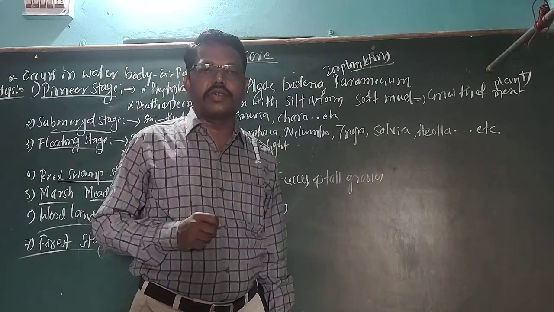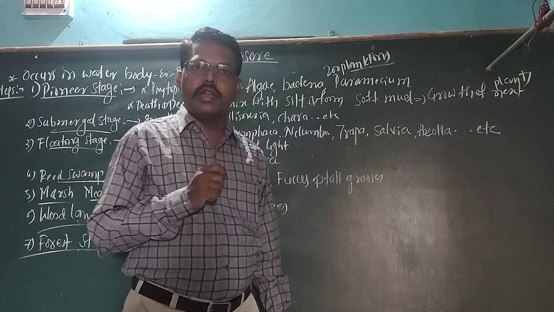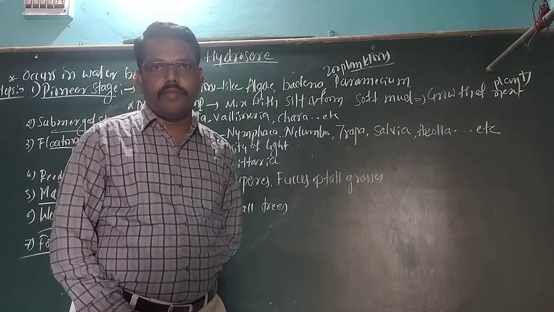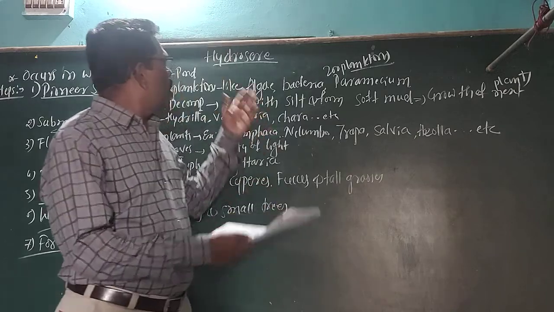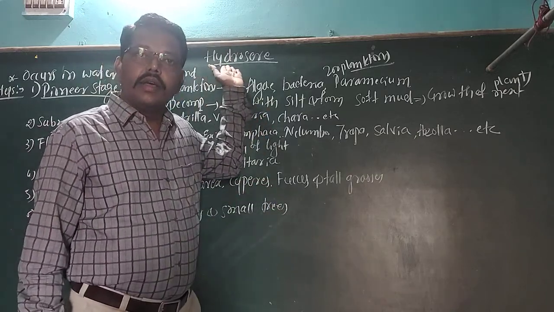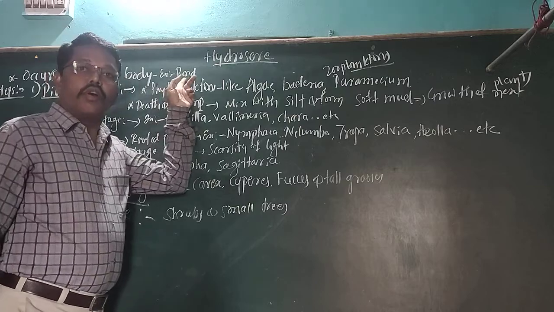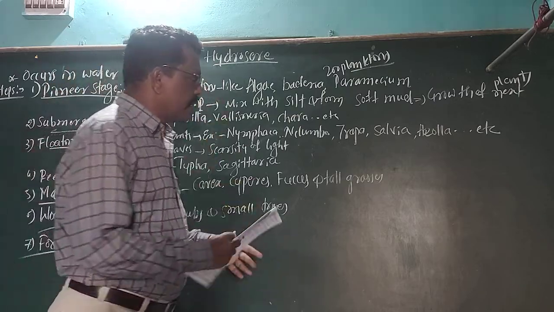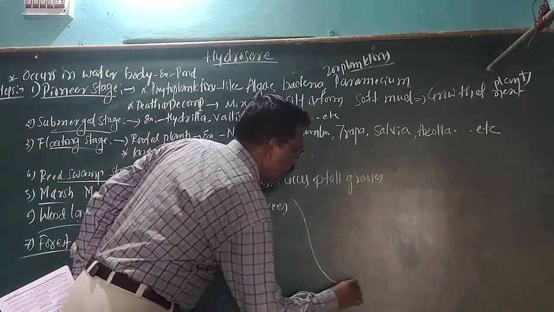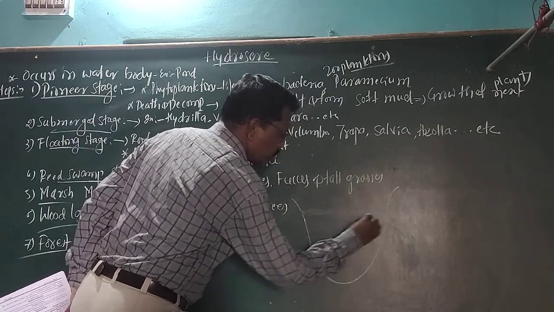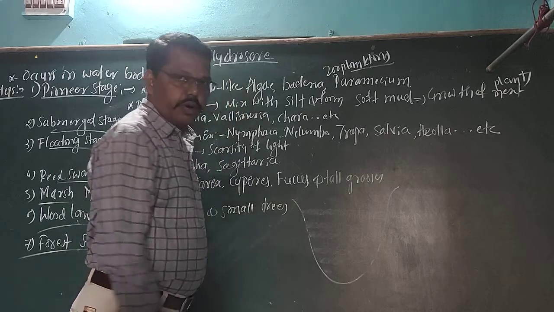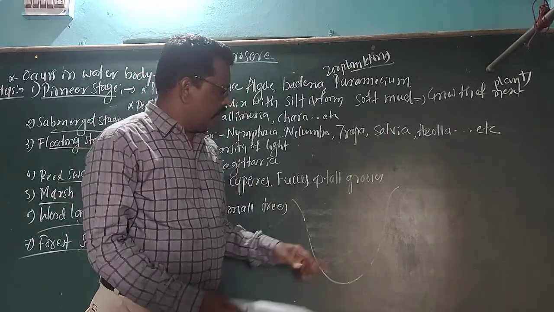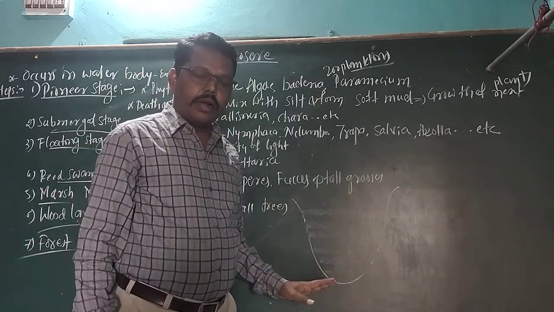Sir, what do you mean by hydroserie? The plant succession that begins within the water body. Here, I will draw an example. First, we want to take an example for the hydroserie. We can take a pond, or it may be a lake. Here, I want to draw a pond, okay? This pond is completely filled with water.